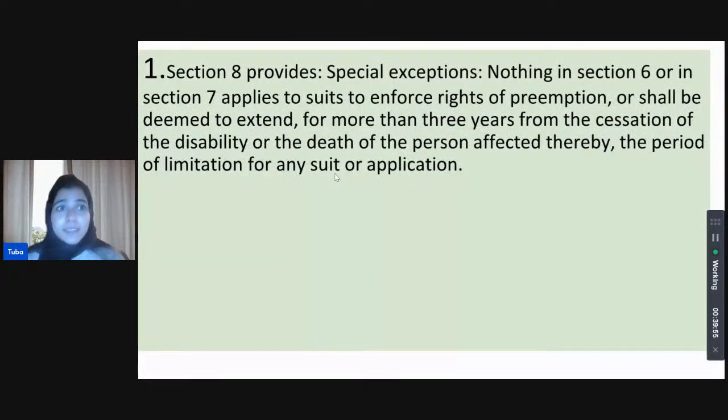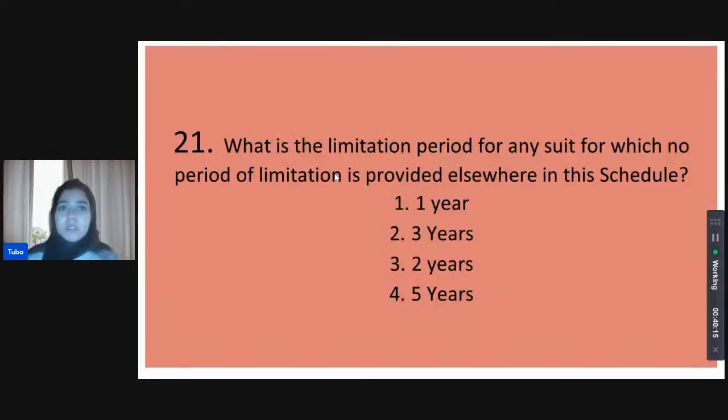And that is correct. Section 8 does indeed deal with special exceptions as we discussed before, stating that for these sections, Section 7 or Section 6, the rights of preemption, enforcing the rights of preemption within suits, no more than 3 years from the cessation of disability of a person or death of a person, the period of limitation may be extended. So no more than 3 years.